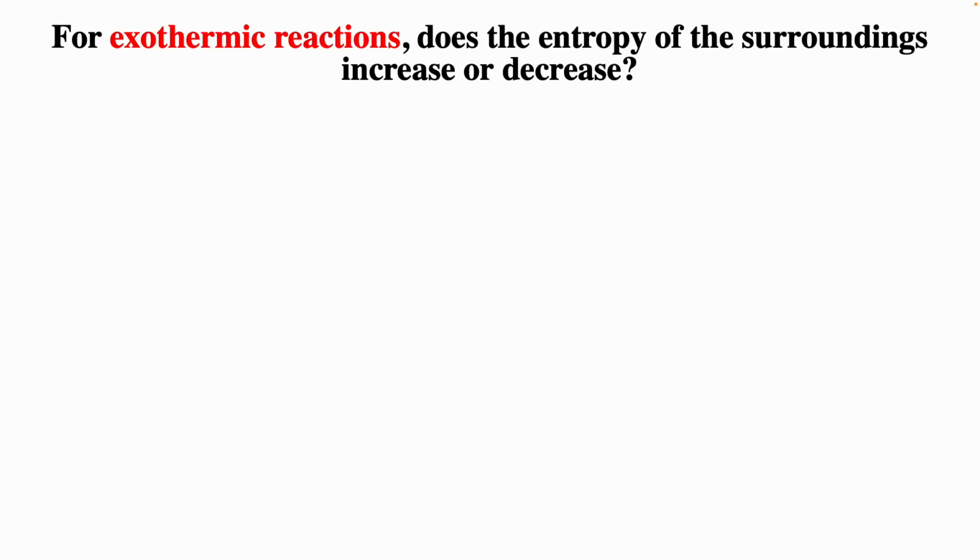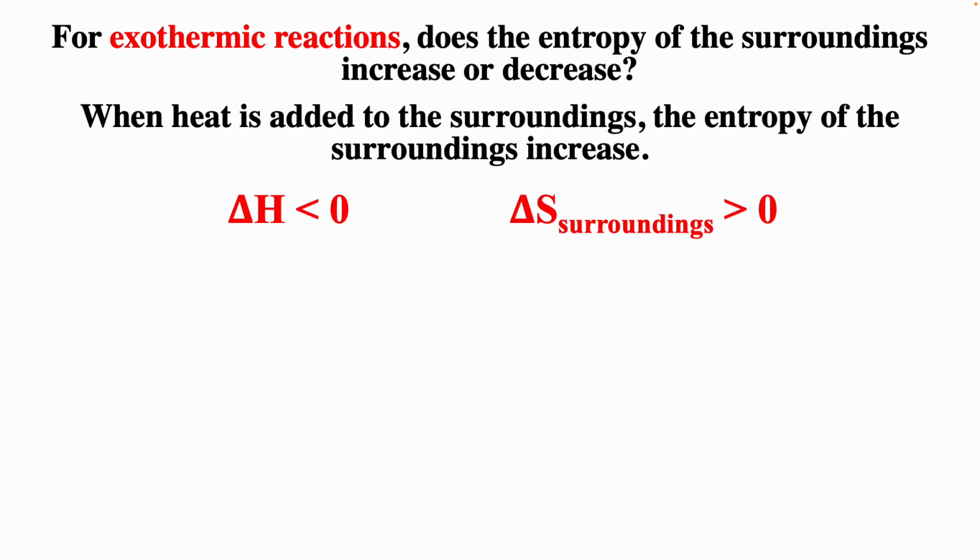So for exothermic reactions, does the entropy of the surroundings increase or decrease? So we just calculated the entropy change for the system, but what about for the surroundings? Now hopefully you remember exothermic means that heat's going from the system to the surroundings, and so if the surroundings is gaining heat, its entropy should be increasing. And so delta H less than 0 corresponds to exothermic reactions. And so for all exothermic reactions, delta S of the surroundings is greater than 0.